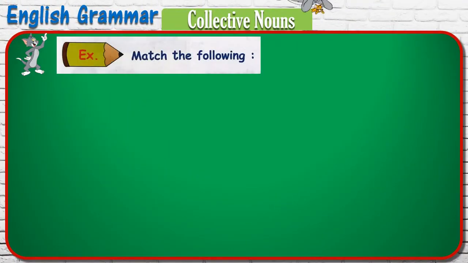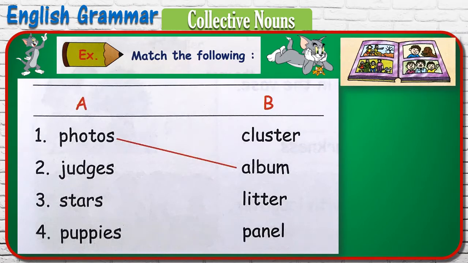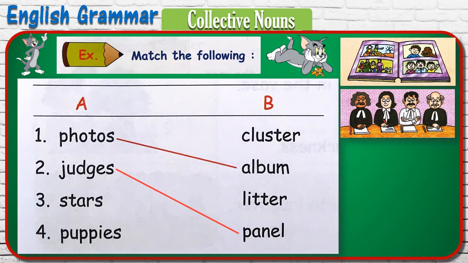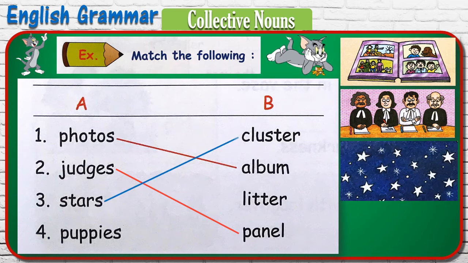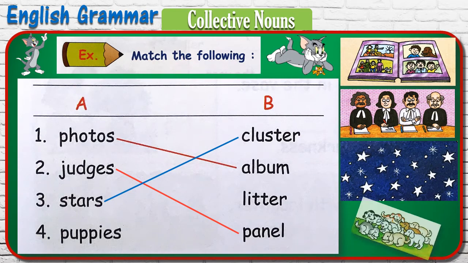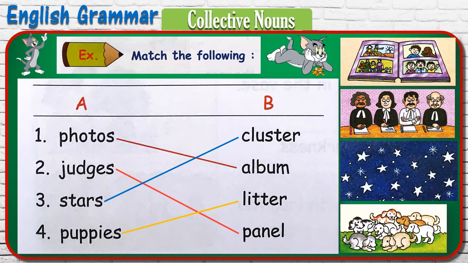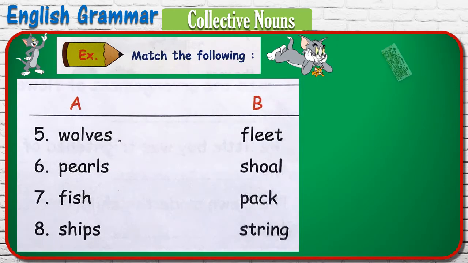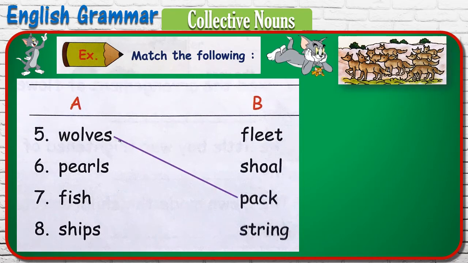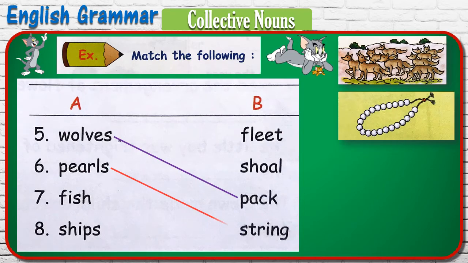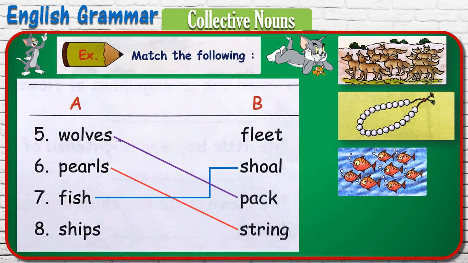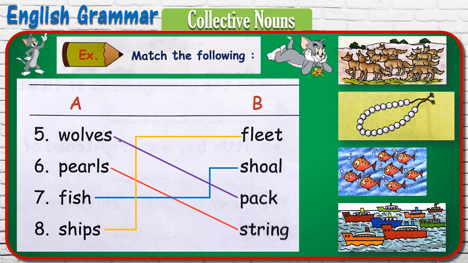Now let's learn one more exercise. Match the following. Number 1. Photos, album. Judges, panel. Stars, cluster. Puppies, litter. Wolves, pack. Pearls, string. Fish, shoal. Ships, fleet.